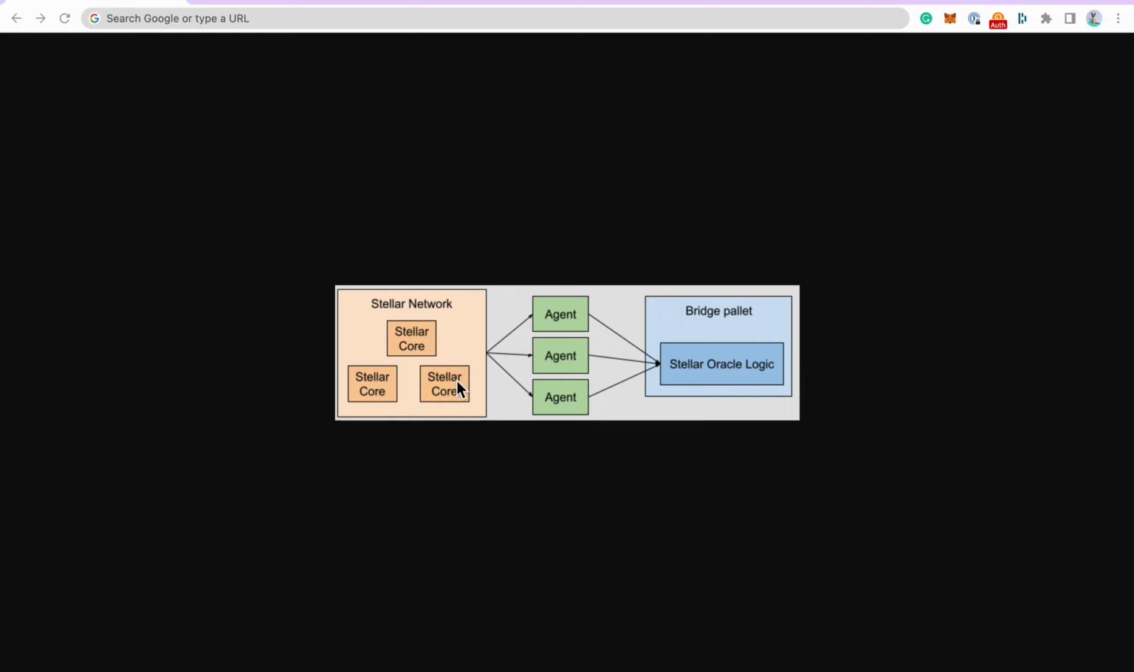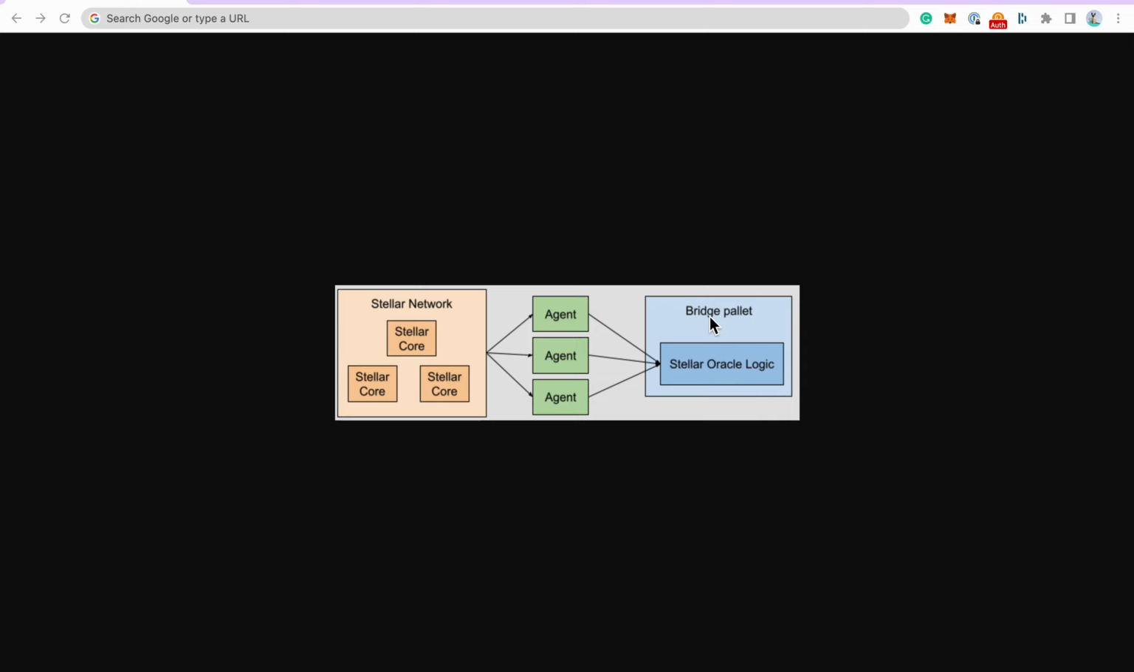So we have the Stellar network on the left side with Stellar core servers, which send consensus messages all the time. And then we have some so-called agents, which will listen and collect and store these messages, and then extract the necessary parts to then communicate them to the Stellar Oracle, which lives in a so-called bridge pallet, and this pallet lives on Polkadot and Kusama chains.